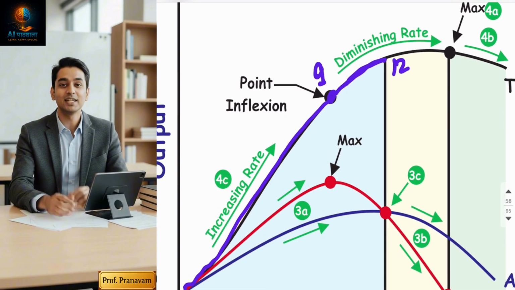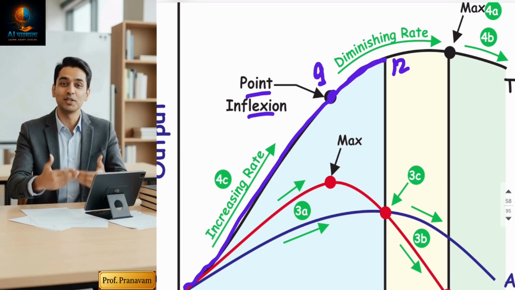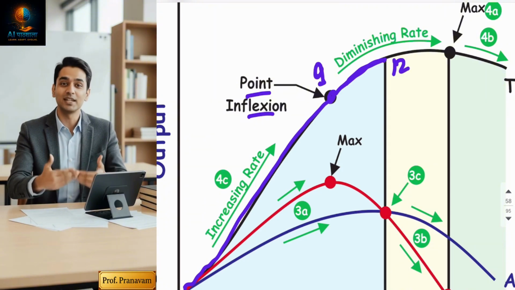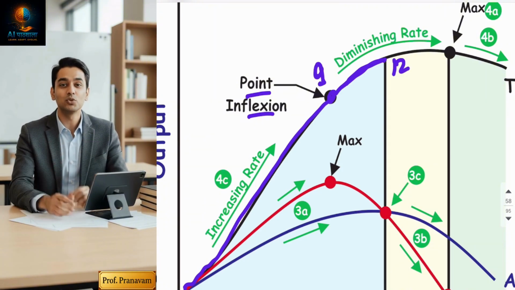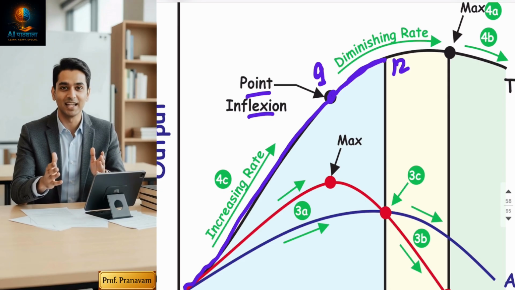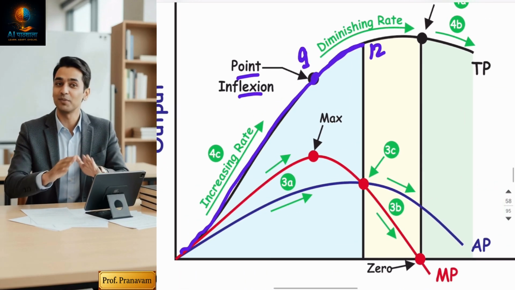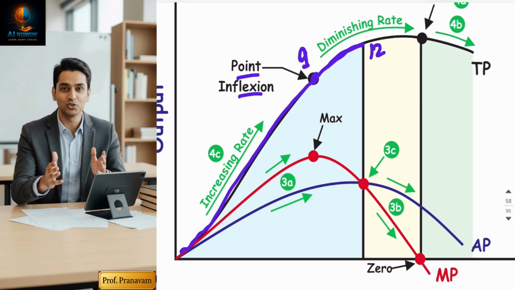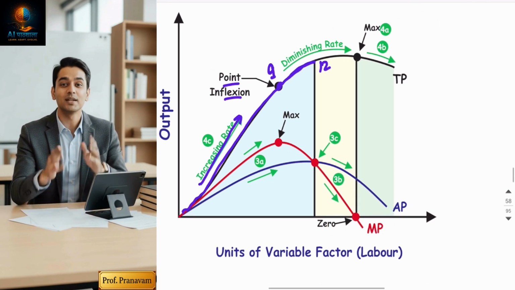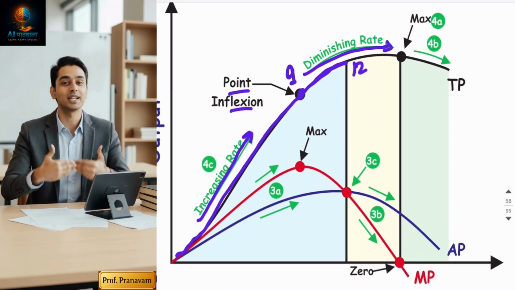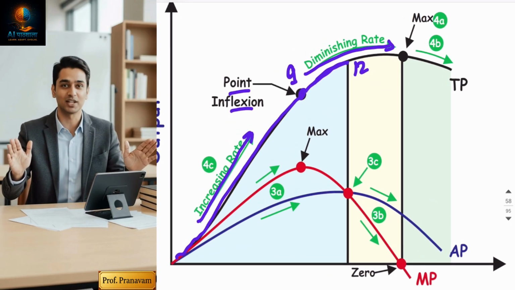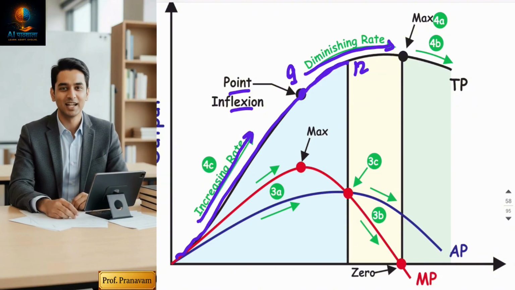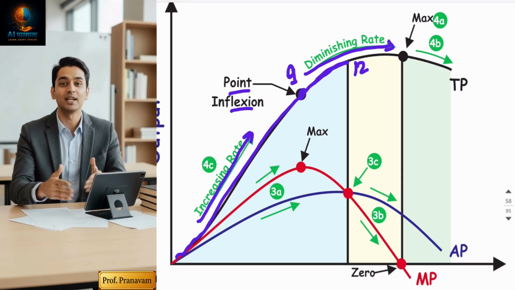So the name given is point of inflexion. Point of inflexion means all of a sudden my TP was increasing in a speedier manner and all of a sudden it has been broken into a slower manner. So one turning point arises. So economists have broken the trend by giving a name, point of inflexion. Before the point of inflexion, my TP was increasing at an increasing rate. After the point of inflexion, my TP is increasing at a diminishing rate. From the diagram, it can be visualized. Increasing rate means your TP is steeper, and later on, after the point of inflexion, it becomes a little bit flatter comparatively.